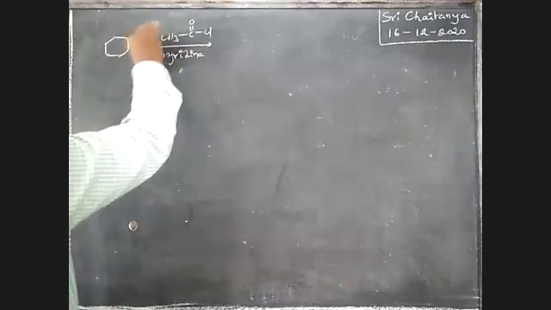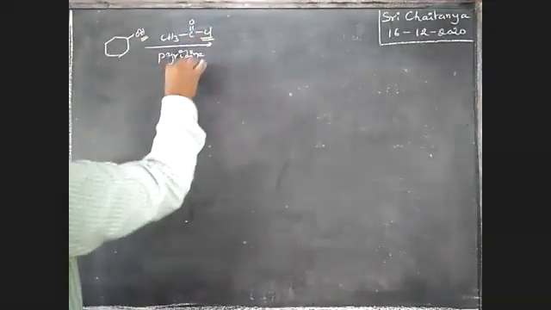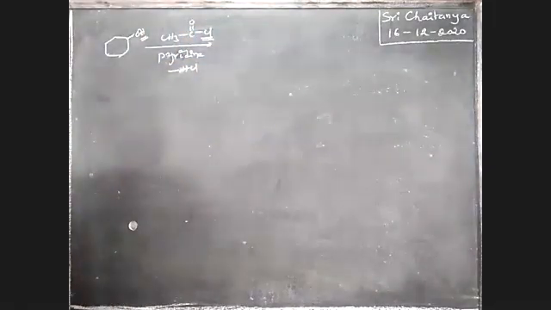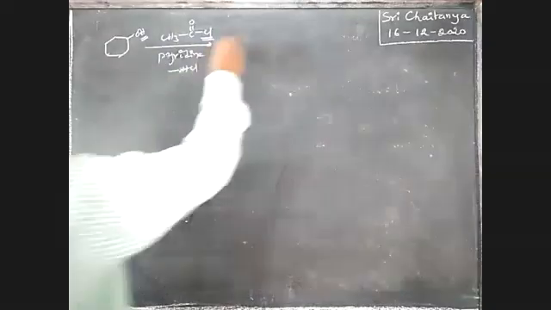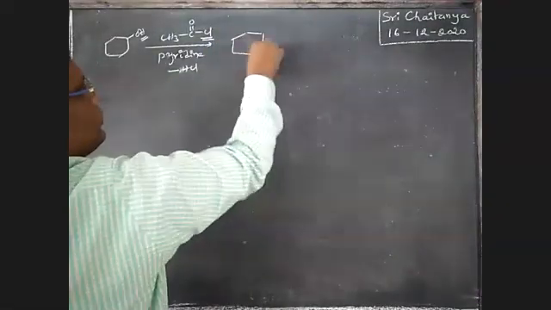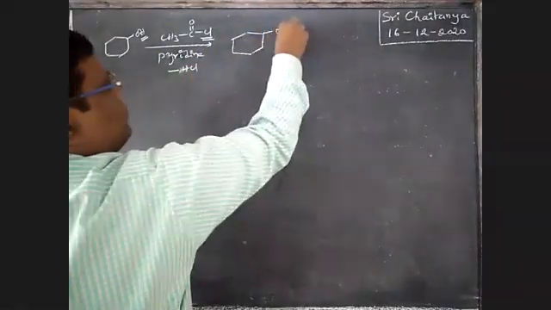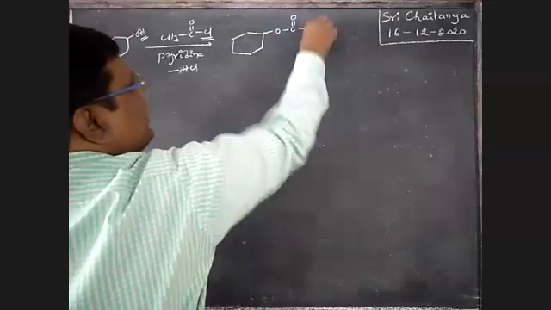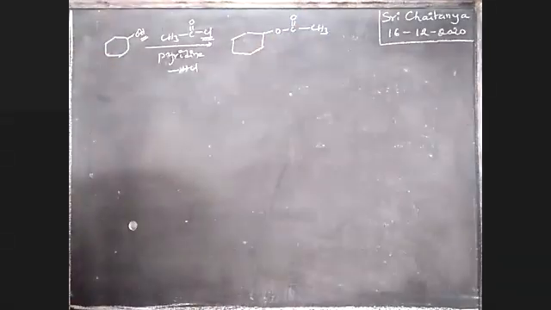This hydrogen and this chlorine go out, that is minus HCl, that gives OCOCH3 as the product. This is ester.